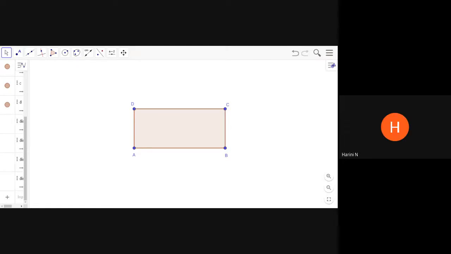No, opposite sides only are equal, my dear. I didn't say all the sides are equal. I said opposite sides are equal and hence you should be able to draw a figure like this. But if the opposite sides are equal, I'll just show you. That means there are 4 measurements given.